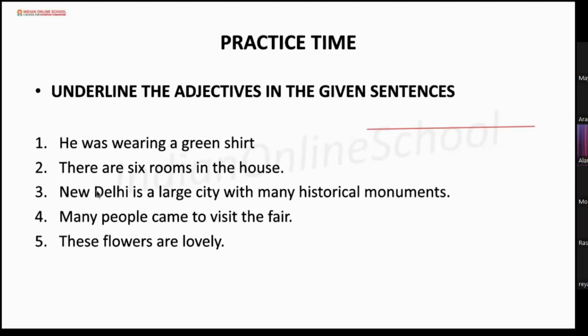Okay. Shranj, can you give me the adjective here? Which one is the adjective here? Ma'am, 6. 6. Very good.